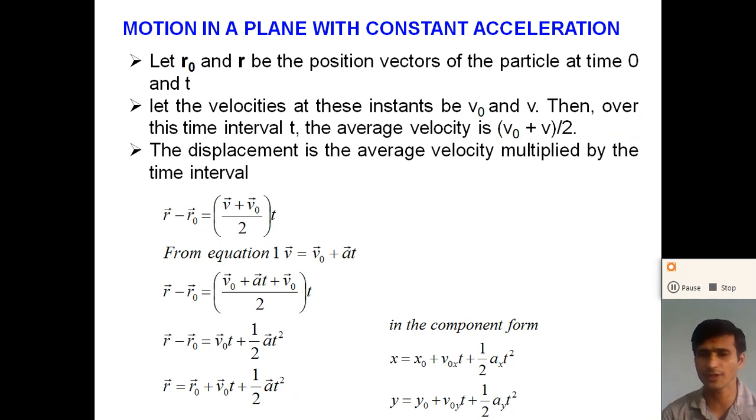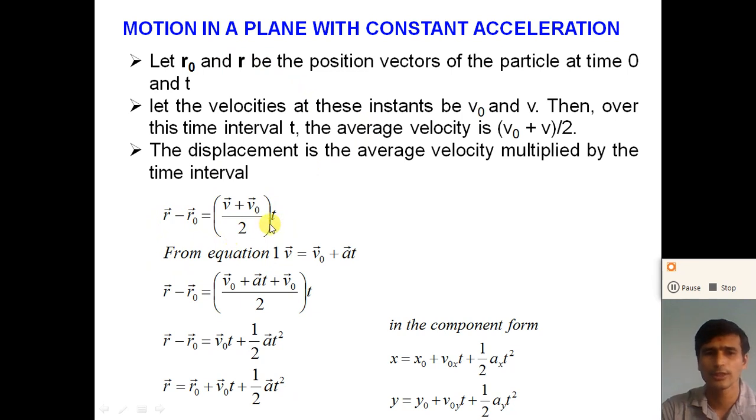By definition, displacement is average velocity multiplied by time interval. Here the final position is r and the initial position is r0. So the displacement r minus r0 is equal to (v plus v0) divided by 2 multiplied by time interval t.